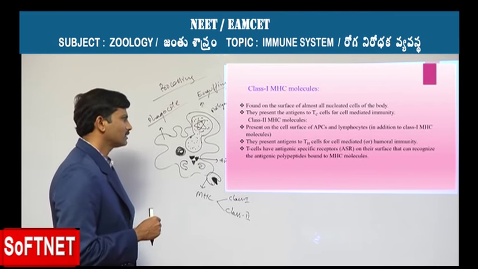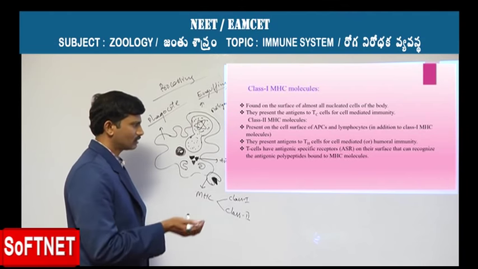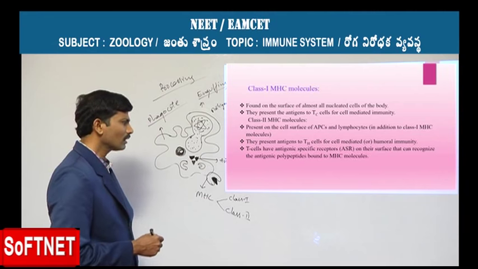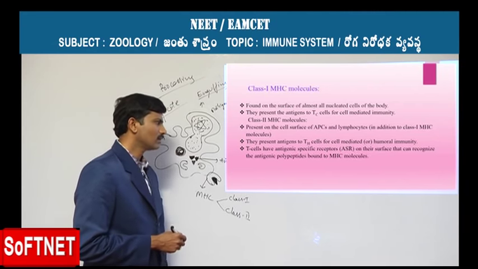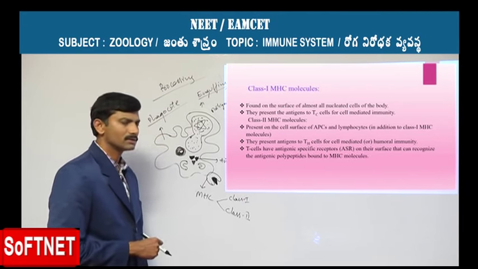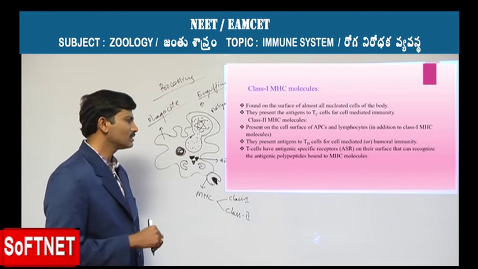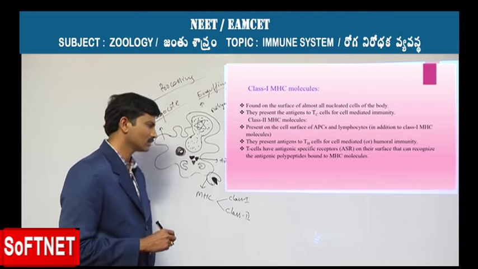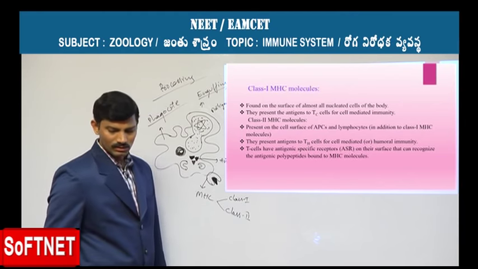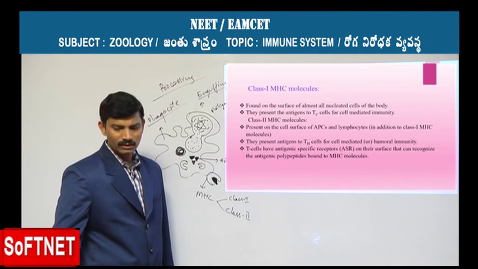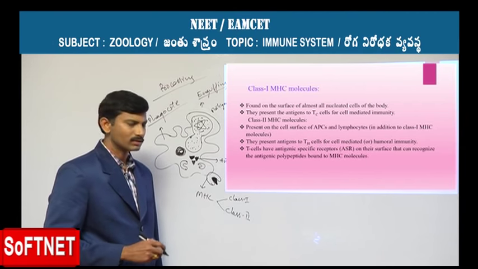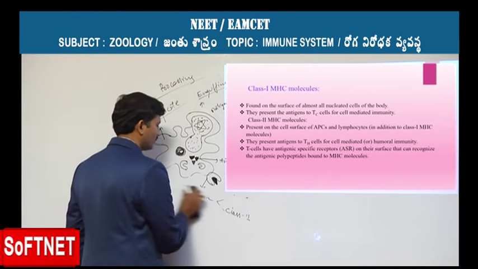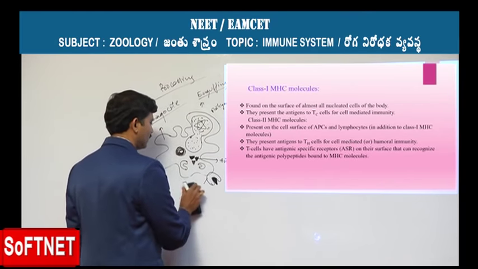And they also present the antigens to the TH cells for cell mediated or humoral immunity. T cells have antigen specific receptors present on their surface, so that they can easily recognize the antigens bound to the MHC molecules. And another one which we have is the class 2 one. We will write a small step so that you will understand these MHC molecules.